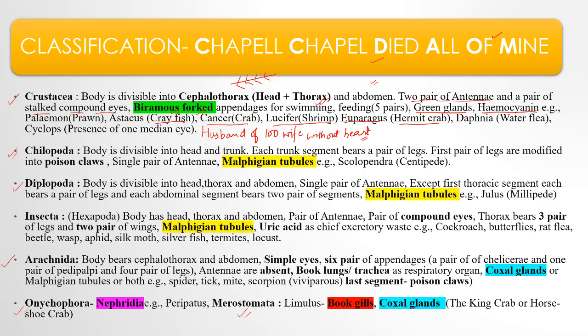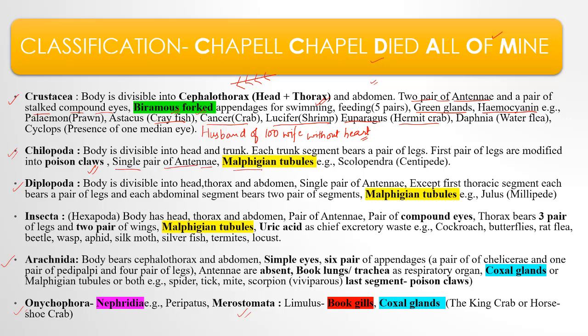Okay, and it is having only one median eye at the middle. So it is Cyclops. Then Chilopoda. In Chilopoda, the body is divided into head and trunk. Each trunk segment bears a pair of legs. The first pair of legs gets modified to form poison claws. They have a single pair of antennae.